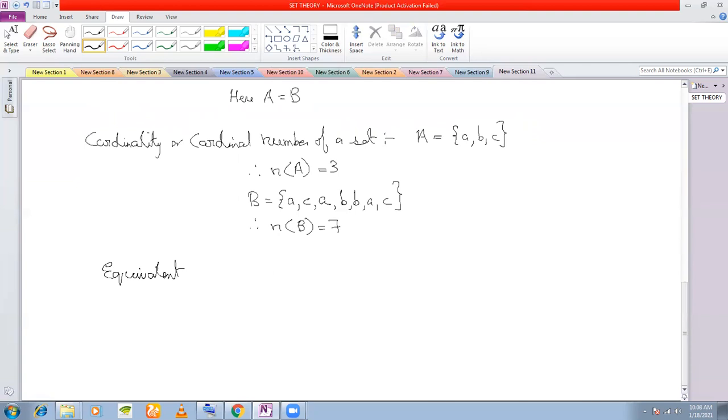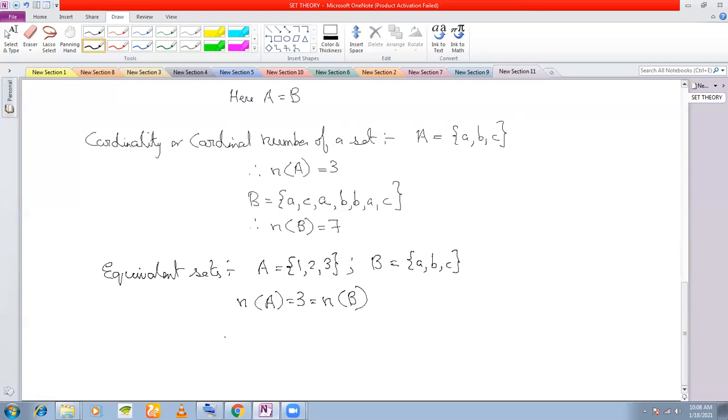Two sets having the same cardinality are called equivalent sets. For example, if I have set A is equal to {1, 2, 3}, and if I have set B is equal to {a, b, c}. If you see, cardinality of A is 3 and cardinality of B is also 3, right?